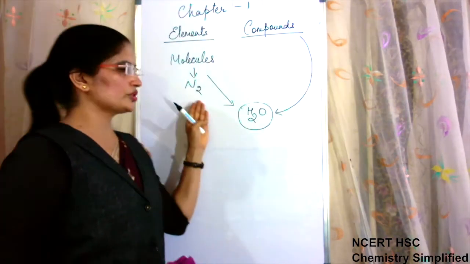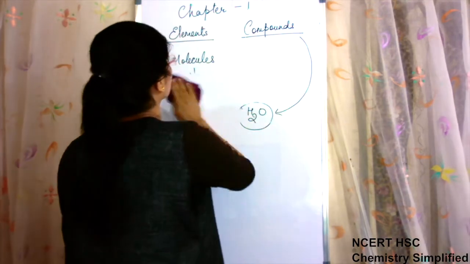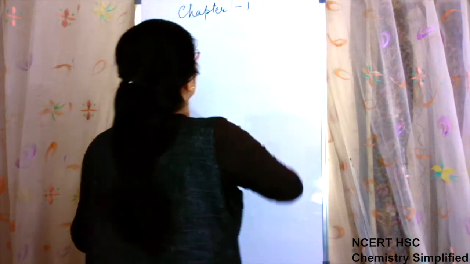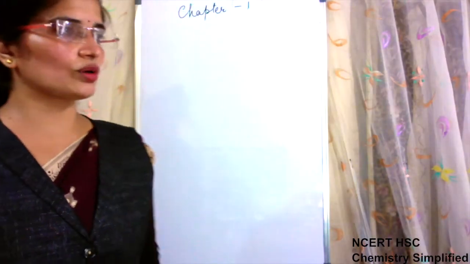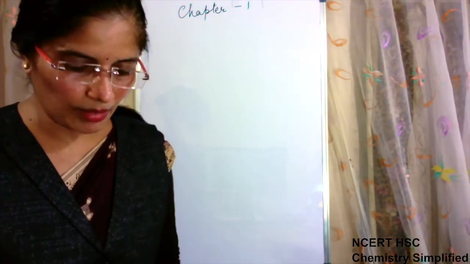But if you say nitrogen is a compound, it is wrong. Nitrogen is a molecule just, N2. This is one of the things. Okay. Then we have talked about atom. The next thing which we talk is atomic mass also.